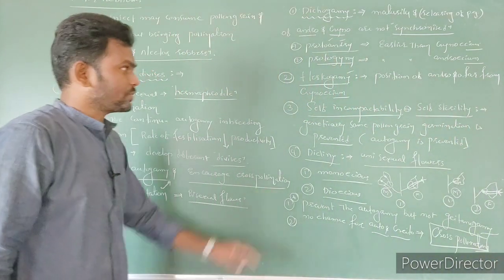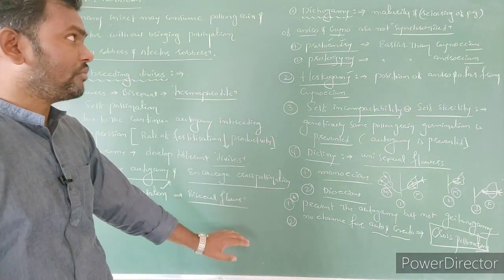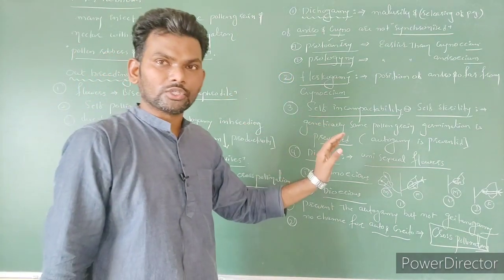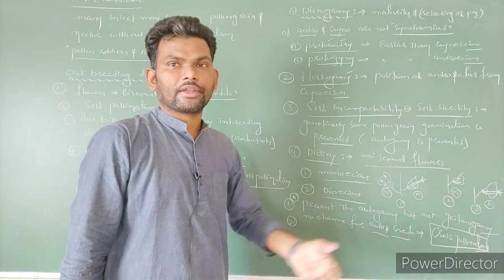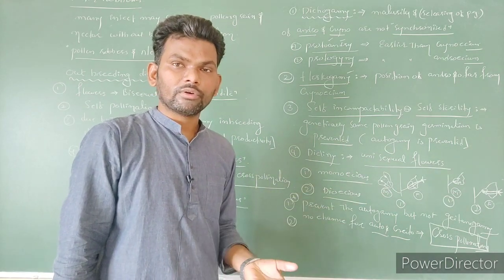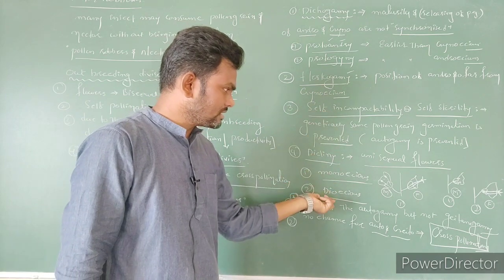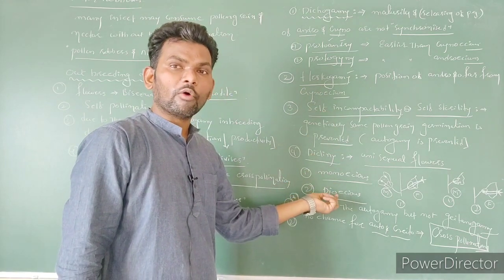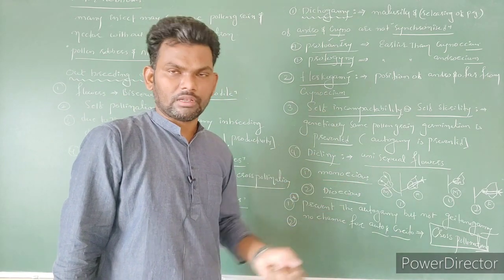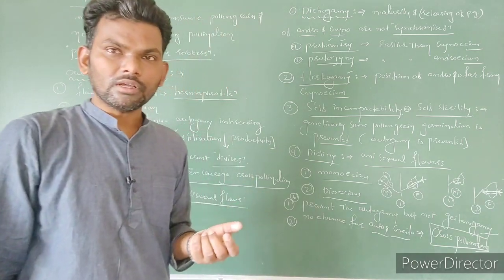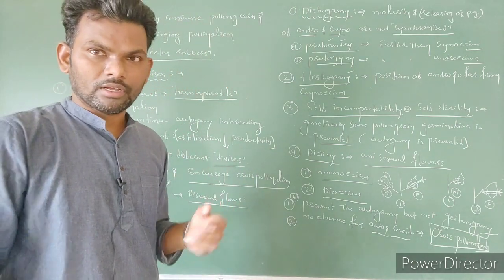So these are all special devices in the plant we can notice for discouraging the autogamy, encouraging the cross pollination. Why is this done? Why is the plant going to perform these special devices? The reason is what? To avoid the inbreeding depression. What is inbreeding depression? Continuing the self-pollination.